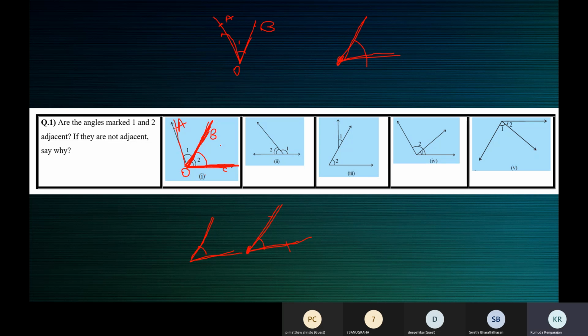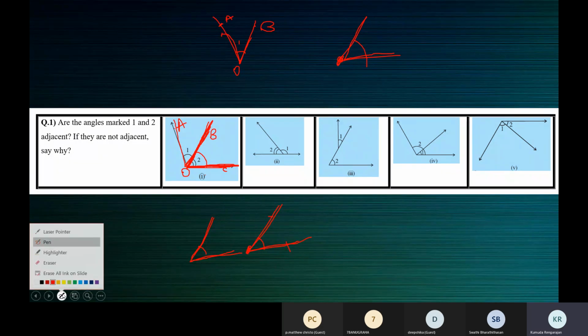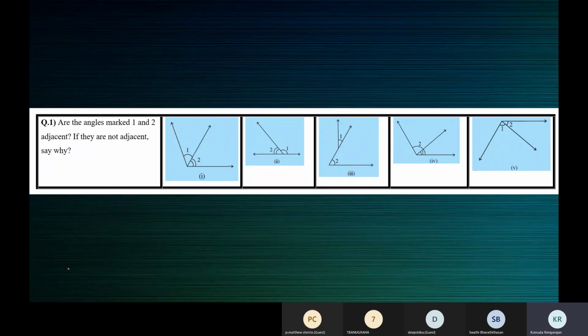How many arms does an angle have? OB and OA, ma'am. No, how many arms does an angle have? Ma'am, 1, ma'am. An angle has only one arm?